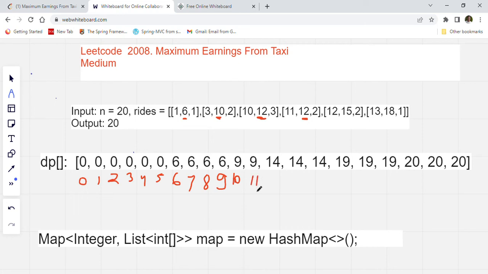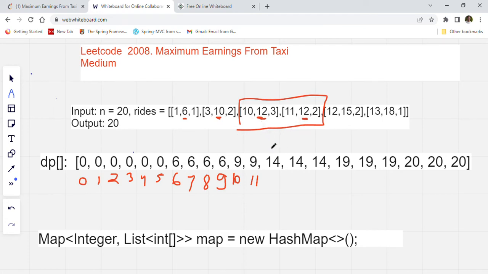What happens at 11? Nothing happens because there is no entry in the map, which means we are not dropping off any passenger, so it still gets carried over. Now when we are at 12, what happens? This is an interesting scenario, so please pay attention now. When we are at 12, we will check our map for the list for key 12. We will find these two items in that list, because these two passengers are ending at point 12.